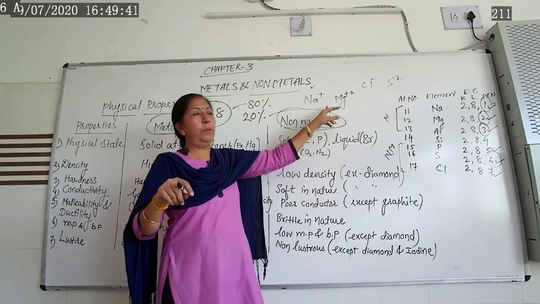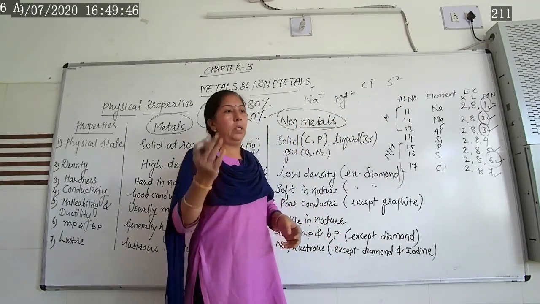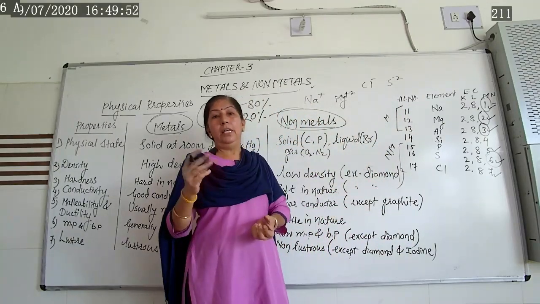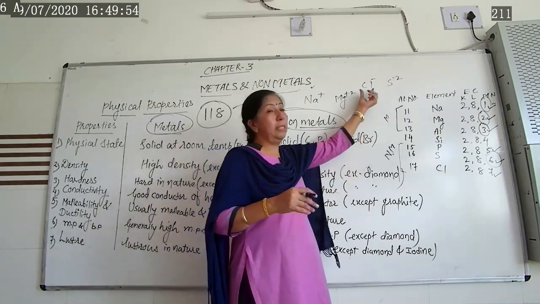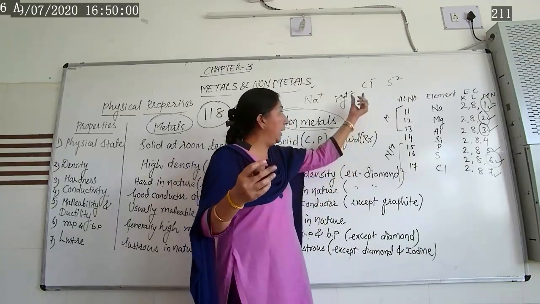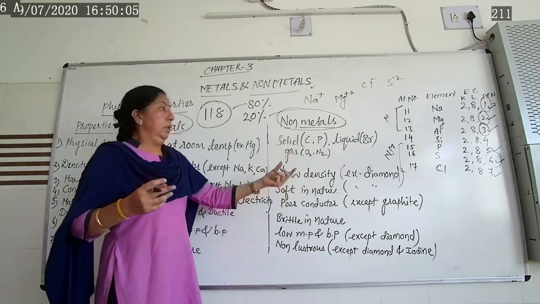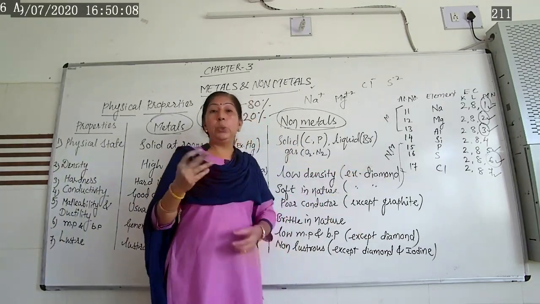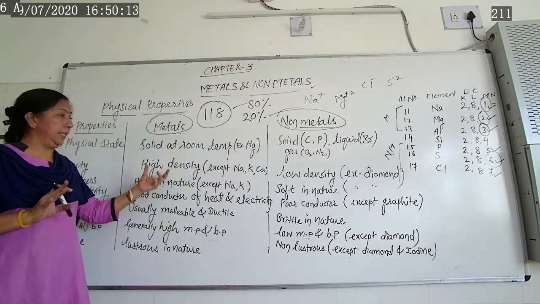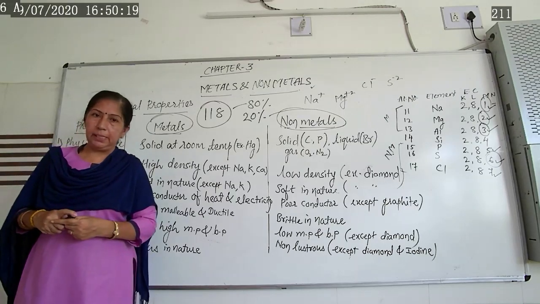So they are electropositive, and these are the non-metals. They are electronegative because they have the tendency to accept the electron, and if electrons increase in the outermost shell, that means the negative charge increases. Electron means a negative charge, and they form anions. That's why these non-metals are known as anions and electronegative in nature. So here we have successfully completed the physical properties of metals as well as non-metals.